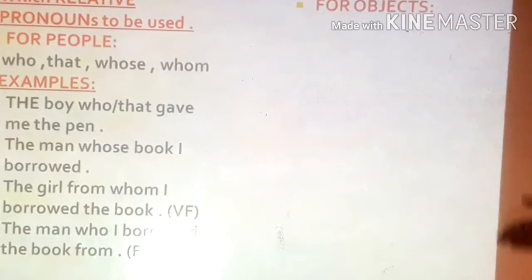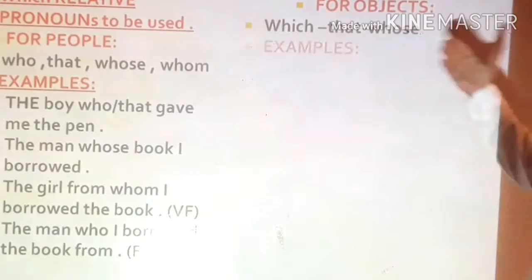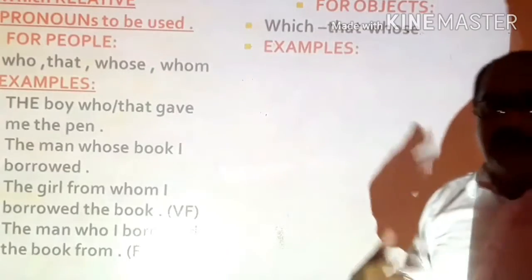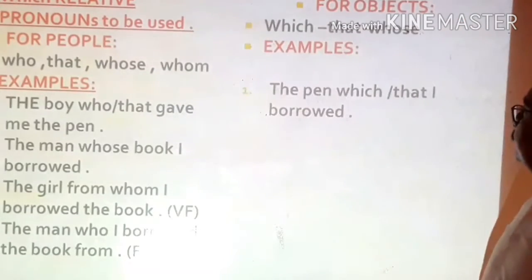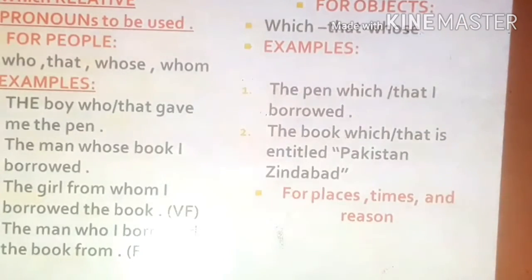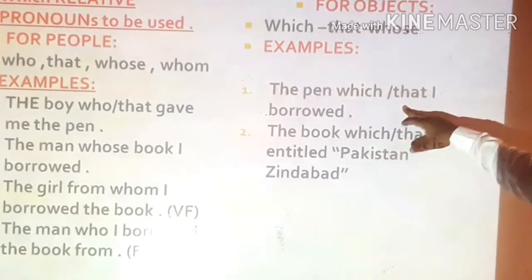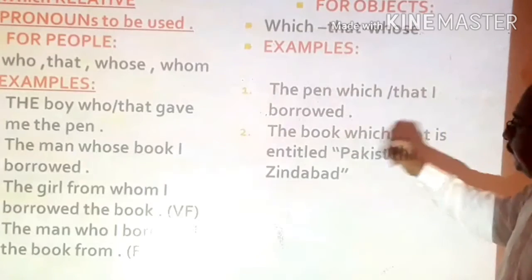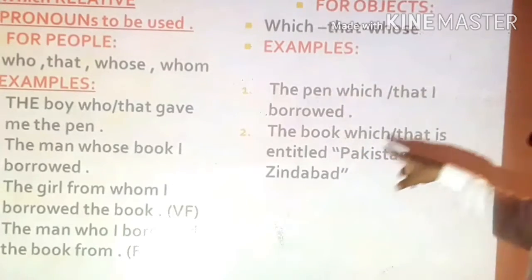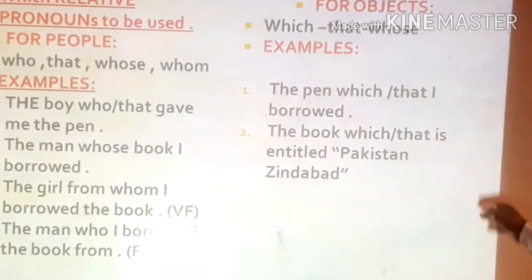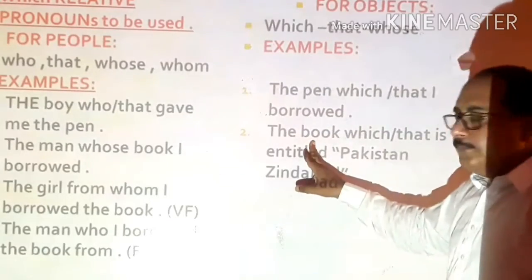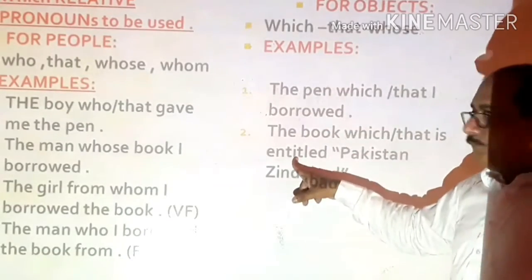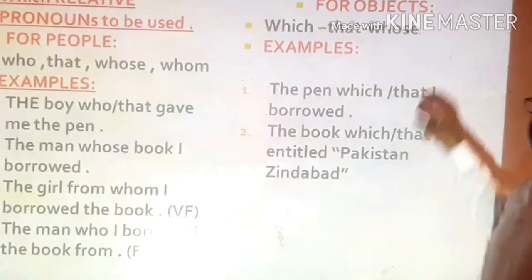Let's see, for objects a few words can be used, like which, that and whose. For example, you can see here, the pen which or that I borrowed. Again, "which" and "that" can be used for objects. The book which or that is entitled Pakistan Zindabad. Again, "which" is used for the book and "that" can also be used for the book. So for objects, these words can be used.